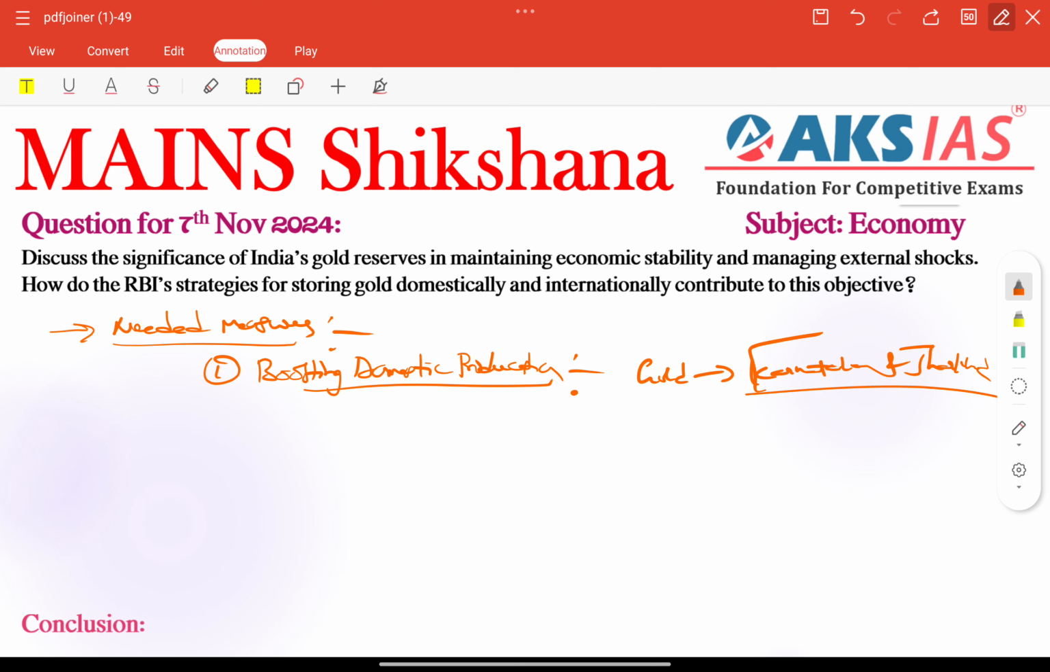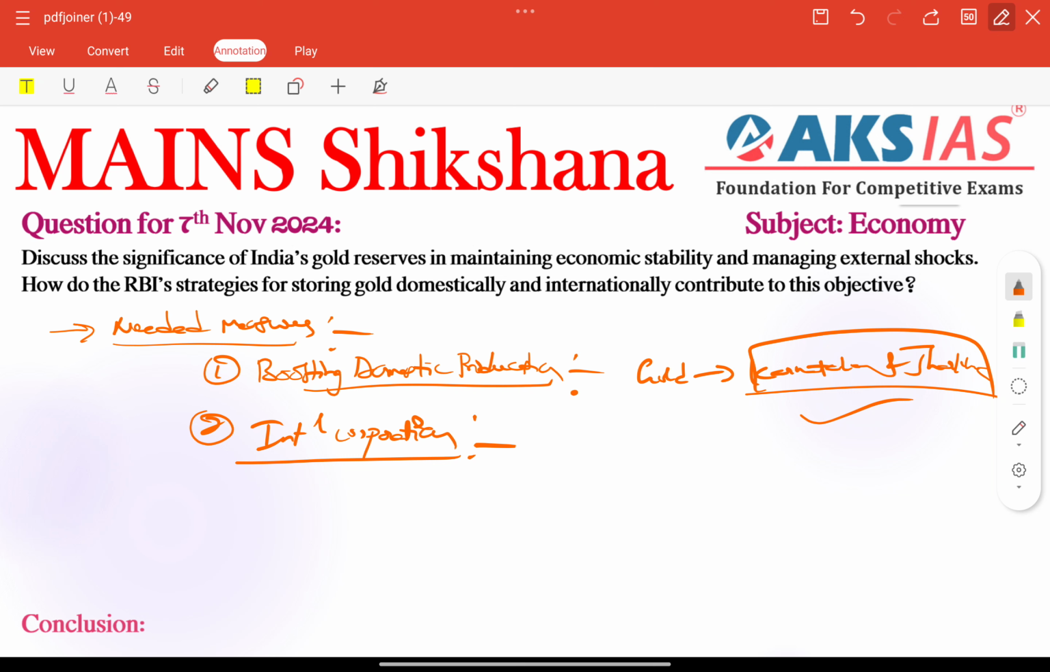So these type of examples need to be included here, especially to reduce import pressure. Next, international collaboration or cooperation is also very important here, right? Stabilizing gold prices through international agreements and coordination or cooperation will help reduce price volatility. Which price? Gold price volatility, right?